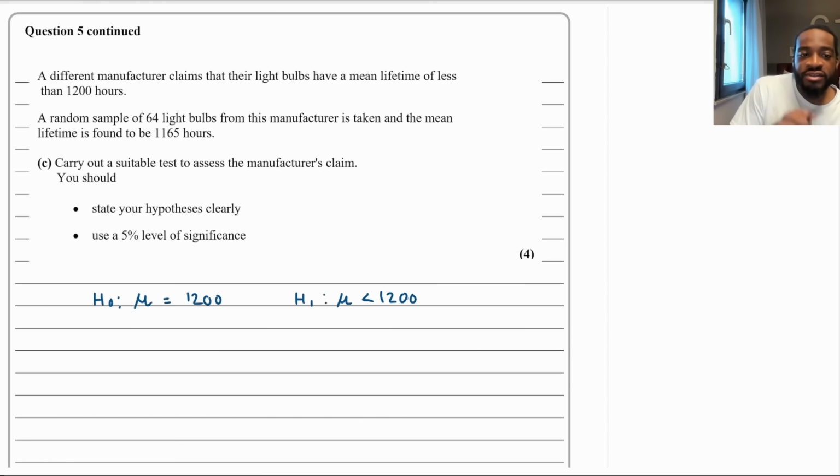It says a random sample of 64 light bulbs from this manufacturer is taken. Now, remember, you always have your population and your sample. So I'm going to write the normal distribution for the population, right?